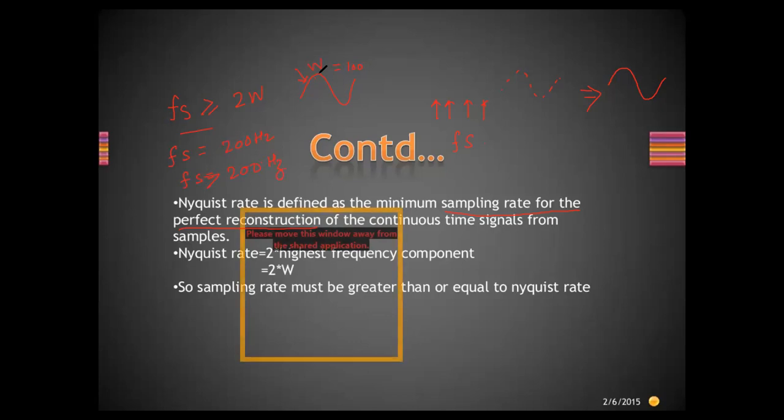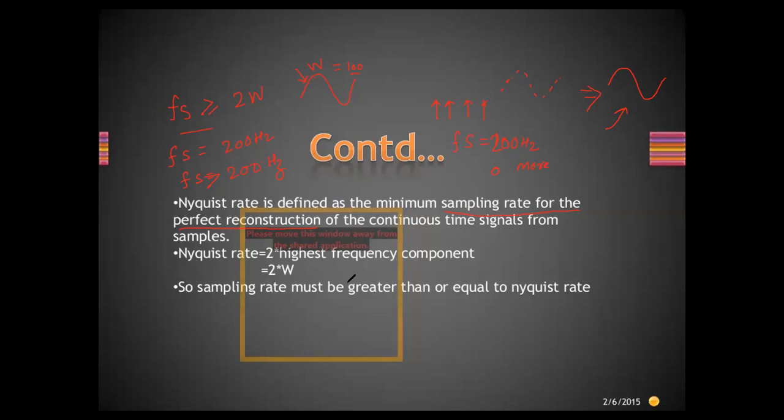So the maximum frequency of the incoming signal is 100. So fs should be greater than 200 hertz, that is twice of omega. Omega is 100. So the sampling frequency should be, just for example, equal to 200 hertz or more. Then only is it possible to reconstruct the signal at the receiver. Otherwise, the most important information in the original signal, or the message signal, will get lost.